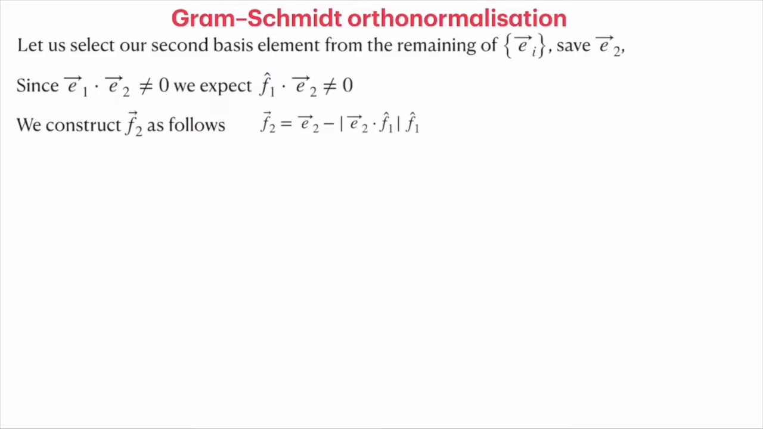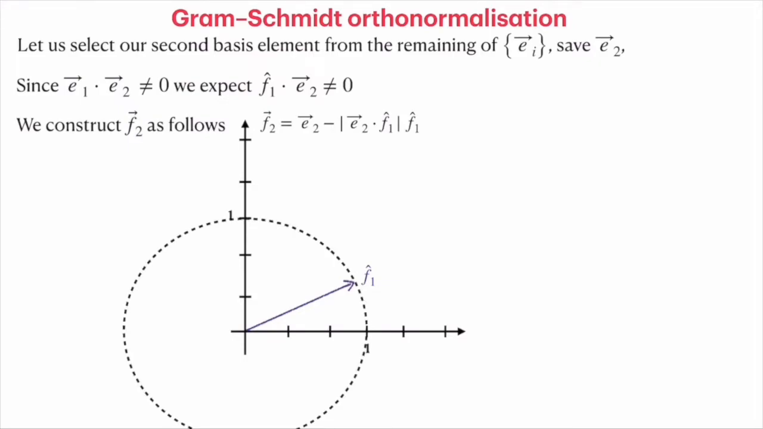So what is really going on in this procedure? Let's first look at it in a simplified pictorial manner in R2, then we can easily understand the general case. Let's say f1 is already a unit vector, so we draw it on the unit circle, and then we have an element e2 which is not a unit vector. Neither is it orthogonal to f1. That means e2 dot f1 cap is not equal to 0, and let's look at that component in the direction of f1.